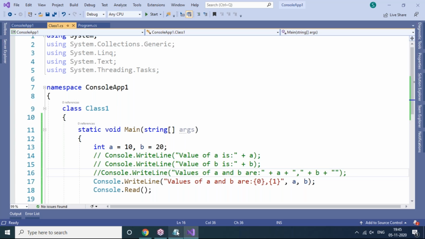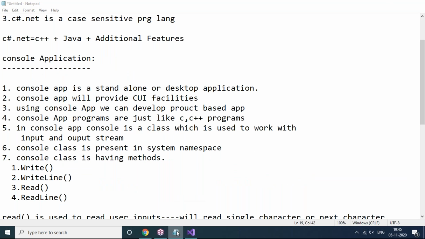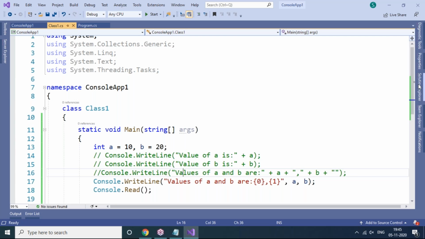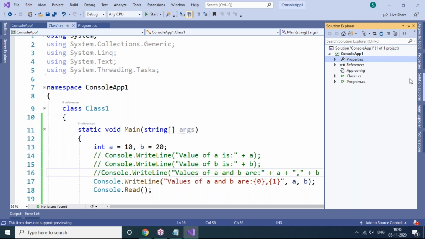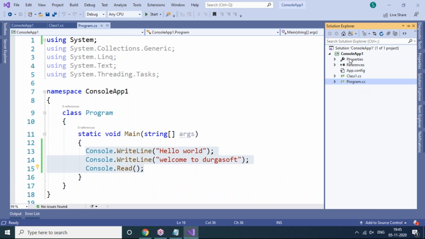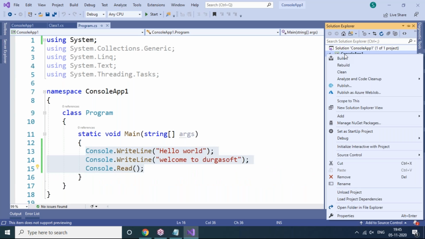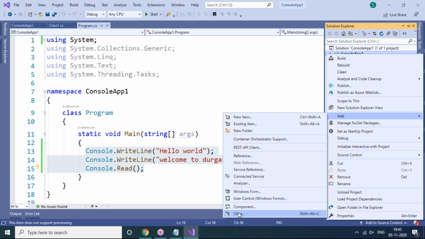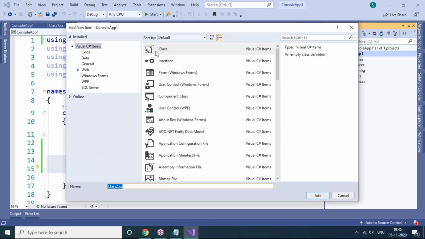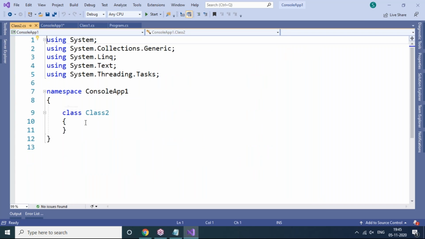So first I would like to show you how to accept values at runtime, that is string values. But to accept a string value at runtime, I need to add one more class in my application. Right now we have two classes, Class1.cs and Program.cs. How to add one more class? Right click on ConsoleApp1, go to Add, click on Add New Item or Class. So I'm adding one more class by selecting the class template, Class2 here. So the second class is there.